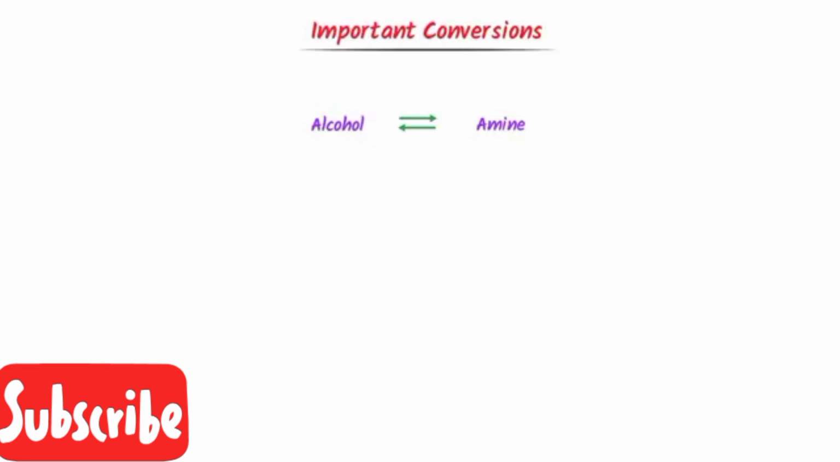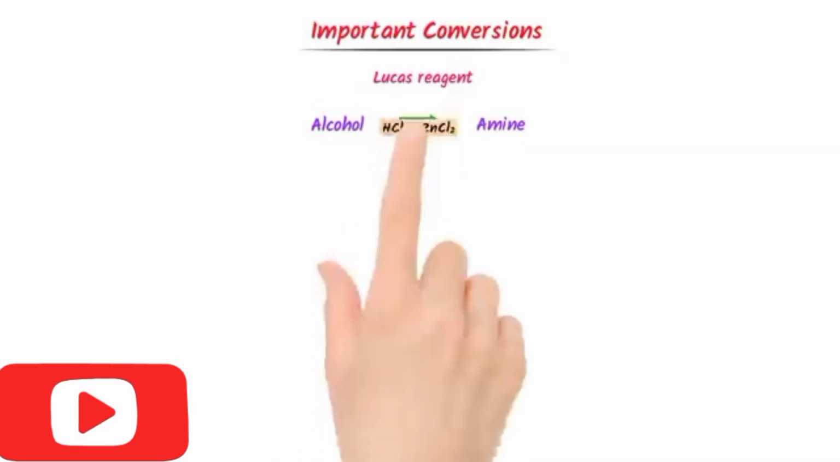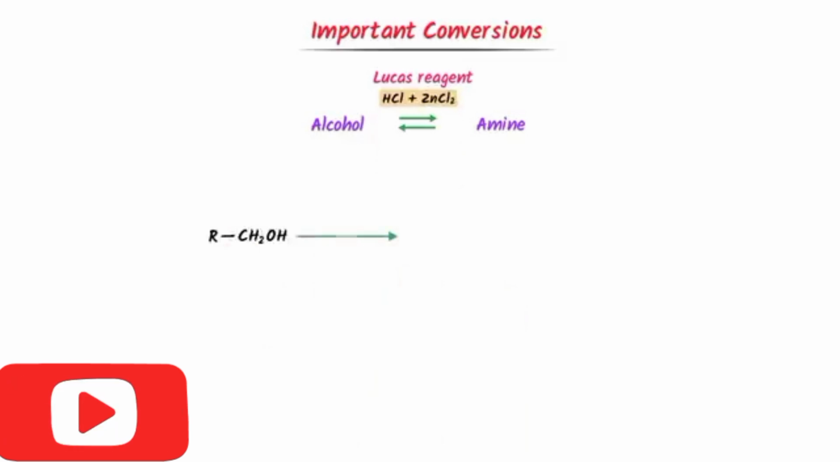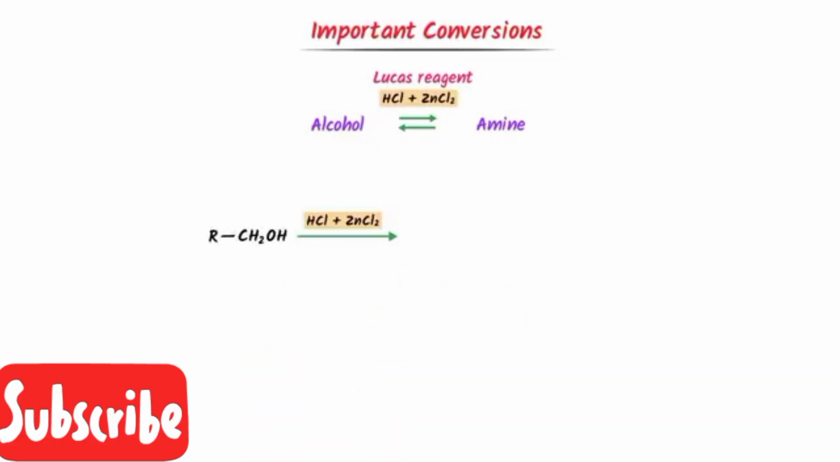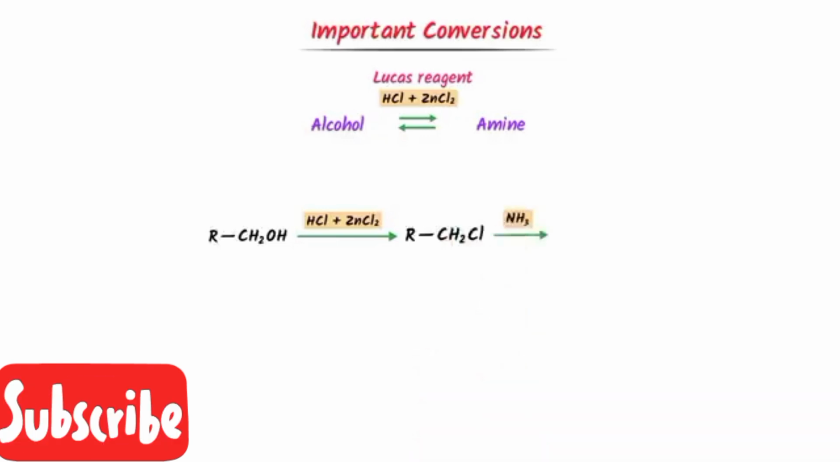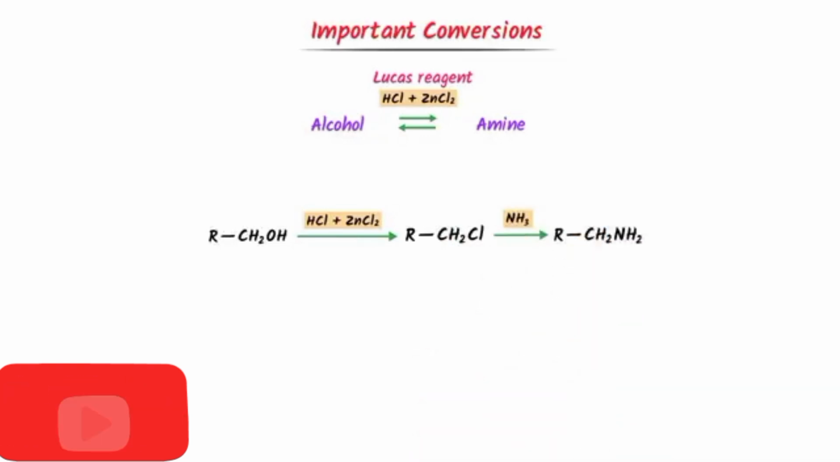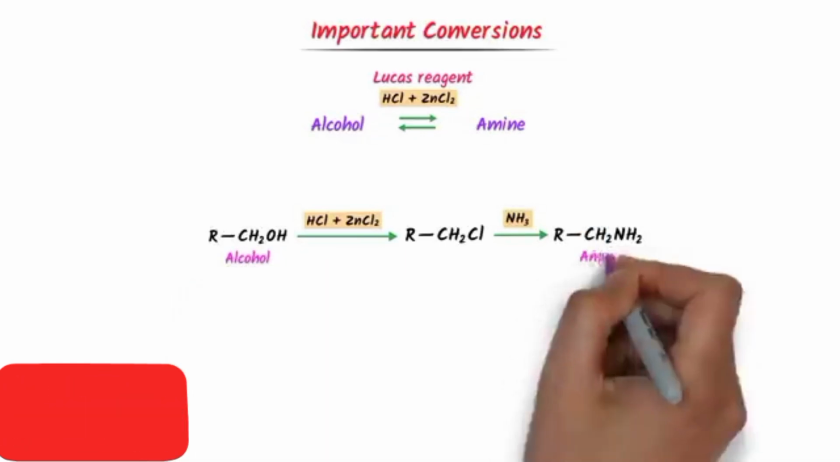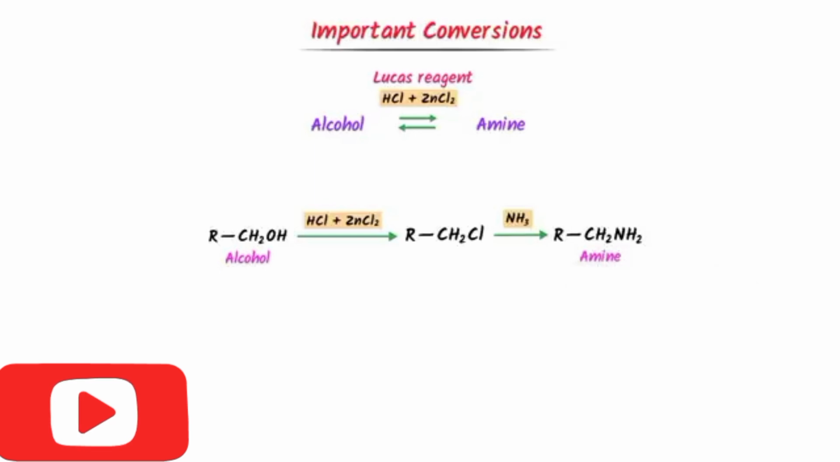Now, I will teach you some important conversions you must learn. Convert alcohol to amine and amine to alcohol. Well, to convert alcohol to amine, we use Lucas reagent, that is HCl plus zinc chloride. For example, consider this alcohol. I add HCl plus zinc chloride. I get alkyl halide. Now I add ammonia and I get this amine. Remember that using Lucas reagent we can convert alcohol to alkyl halide, and using NH3 we convert alkyl halide to amine.